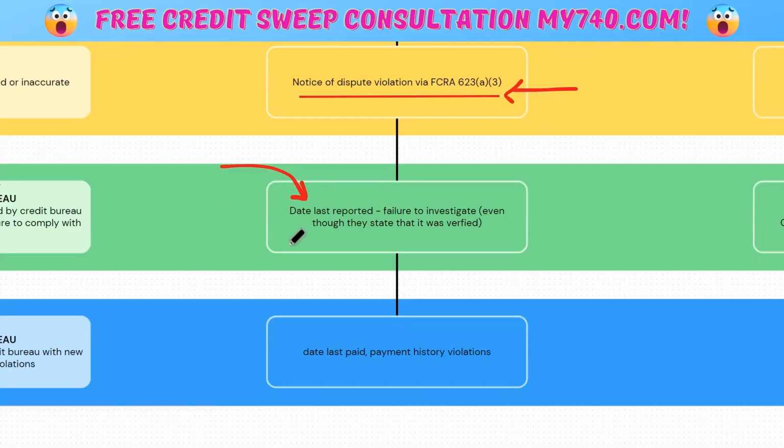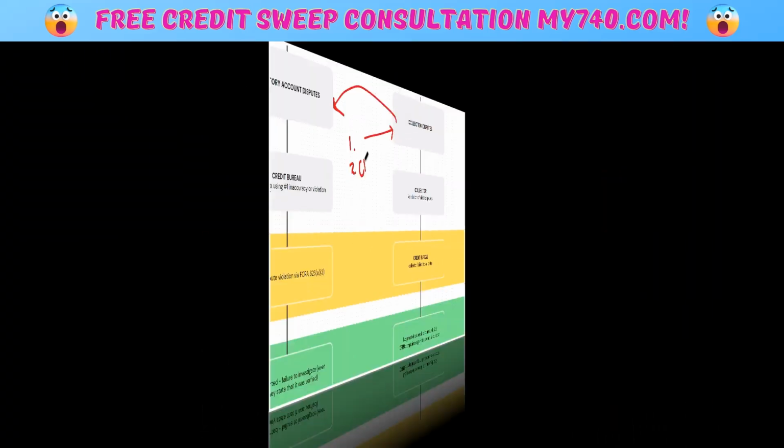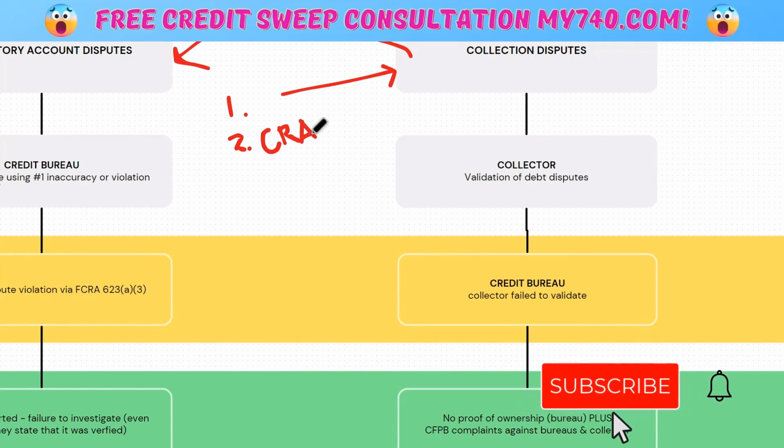And then, of course, when you check out the date last paid, maybe the account has been re-aged. That's another violation. Number 1, you're going to dispute with the collector. All right, 15 to 30 days later, now you're going after the CRA, the credit bureau. That's only in the event that you are using what I call the guaranteed deletion debt validation dispute method, or the validation of debt method. For charge-offs and all those others, you can dispute with the bureaus after you dispute your personal information.